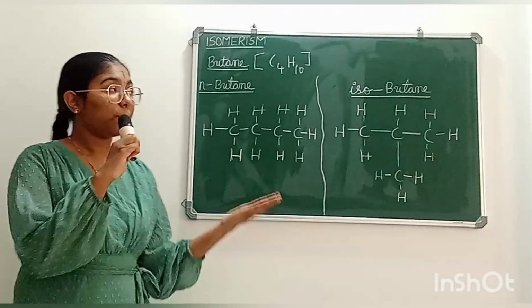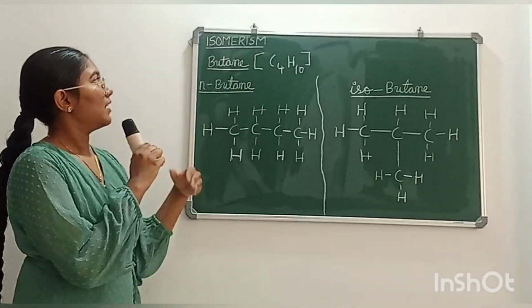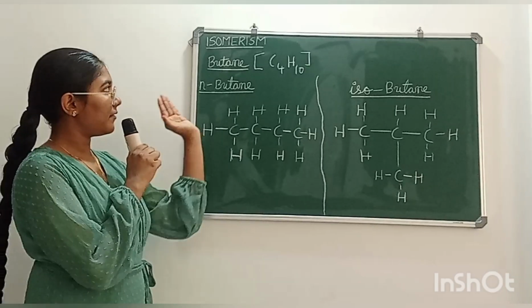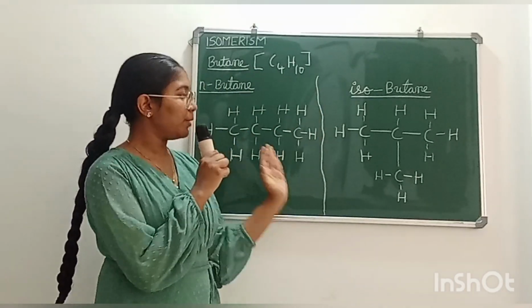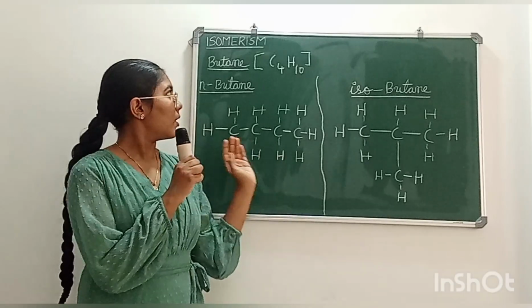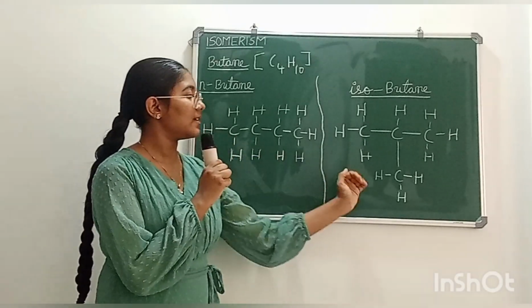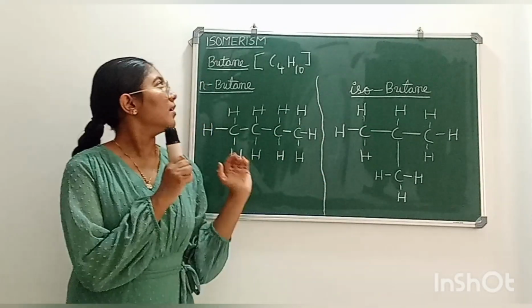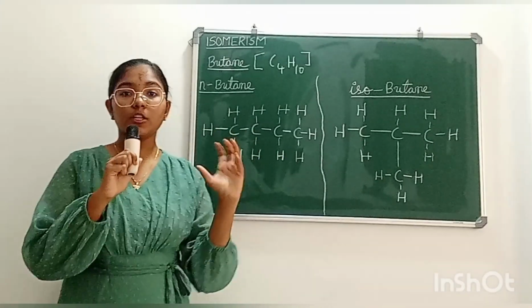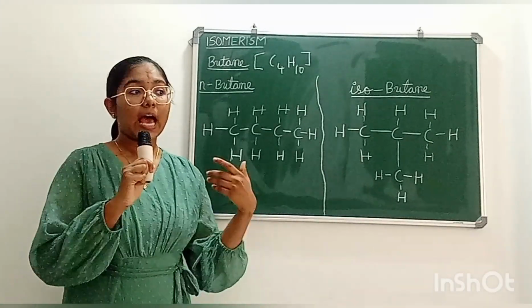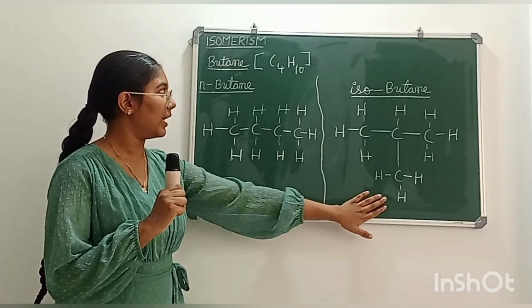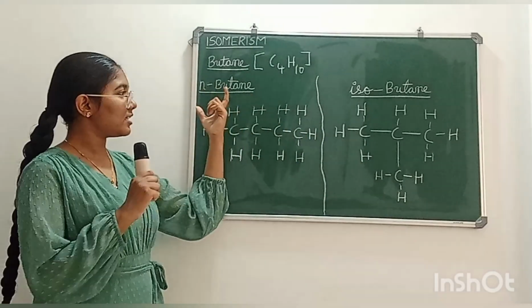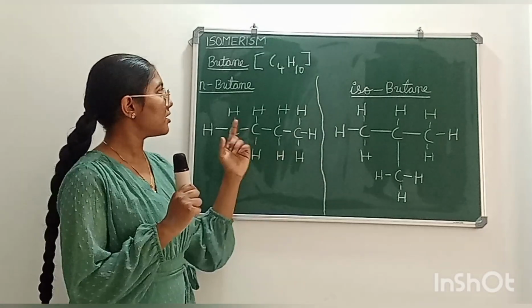Now let's learn more about isomerism. For example, I've taken butane, which has formula C4H10. In butane, there are two isomers. One is n-butane and another is isobutane. We know what isomers are. Isomers are organic compounds having the same molecular formula but different structural formula. Now, these are the two isomers of butane.